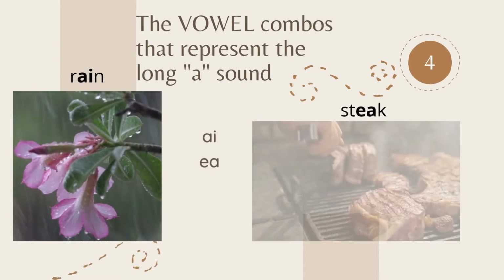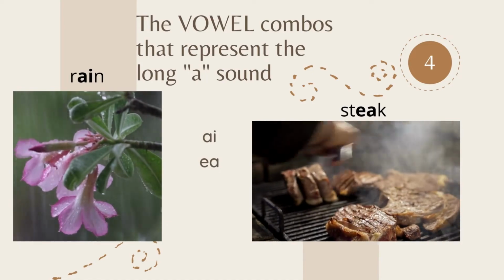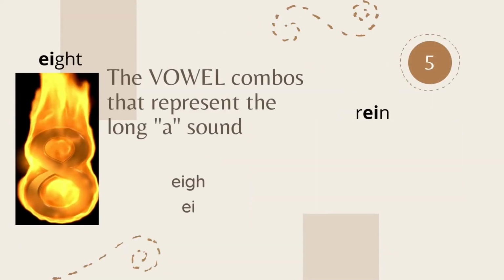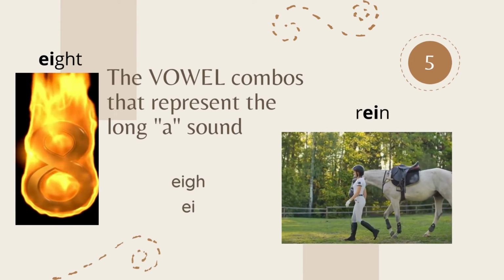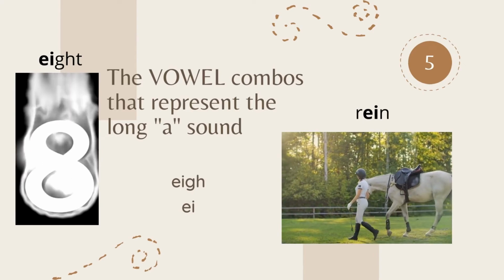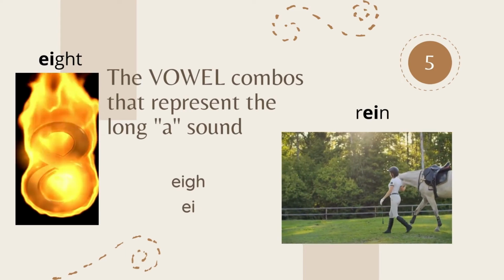The vowel combinations that represent the long A sound: ai, ay, and eigh, as in rain and steak. Eigh and ei, as in the words eight, and rein, as in the reins of a horse.